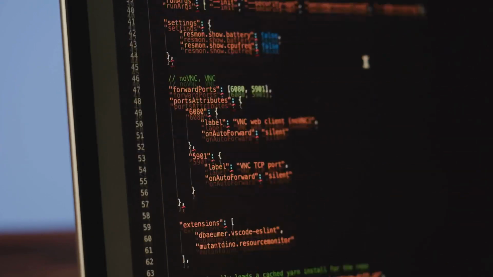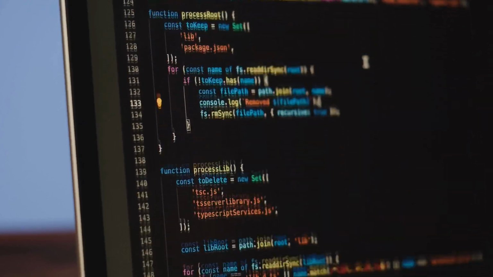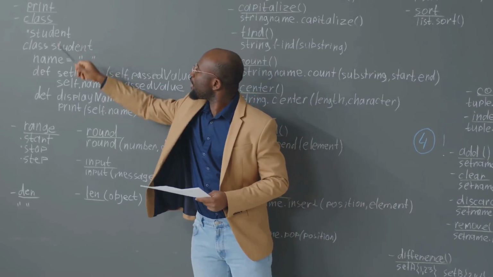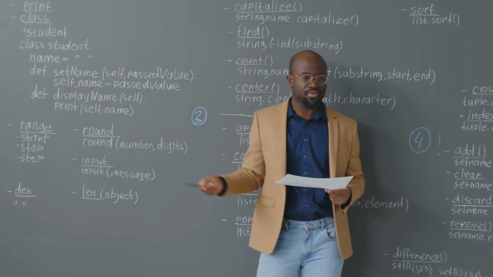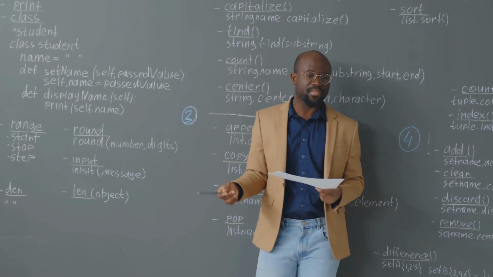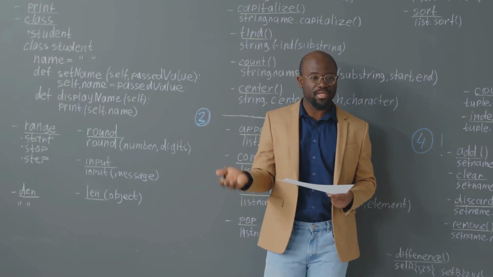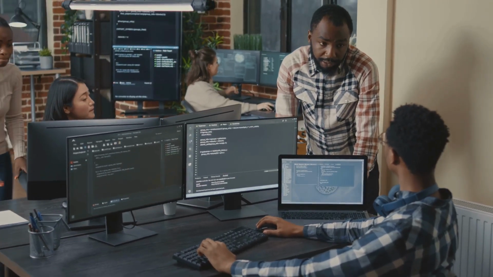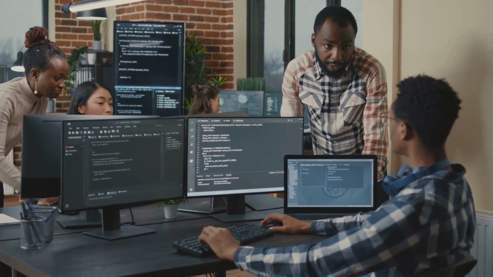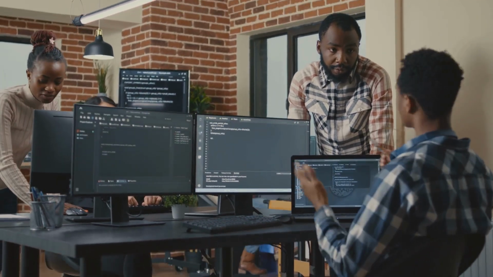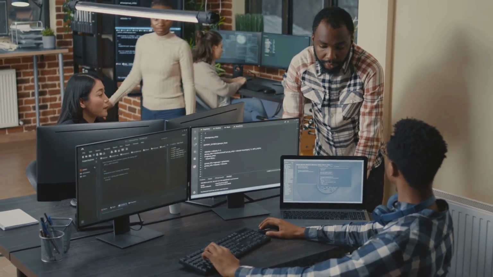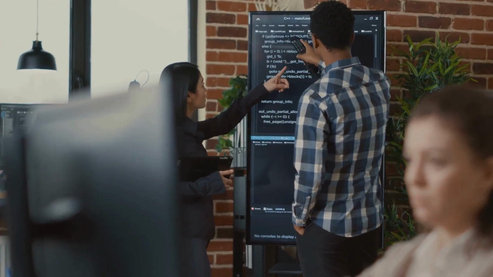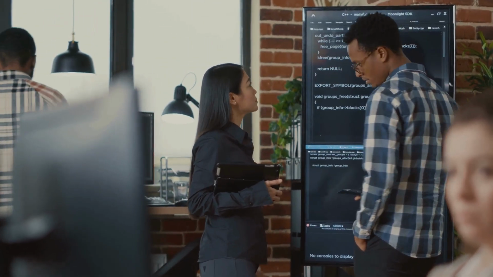Section 5. Variables, loops, and functions. A powerful trio. So far we've learned about variables, our code's memory, loops for repeating tasks, and functions, reusable blocks of code. These three elements are fundamental building blocks in programming. They allow us to write efficient, readable, and maintainable code. Variables store data that our programs can use and manipulate. Loops help us perform repetitive tasks without writing the same code multiple times. Functions let us encapsulate code into reusable sections, making our programs modular and easier to understand. But here's the thing, they work even better together. When combined, they can solve complex problems more efficiently.